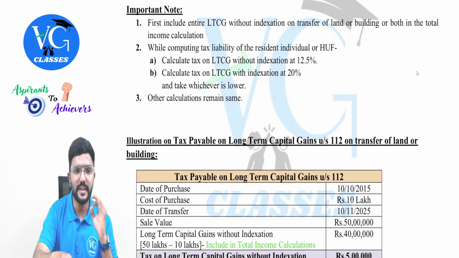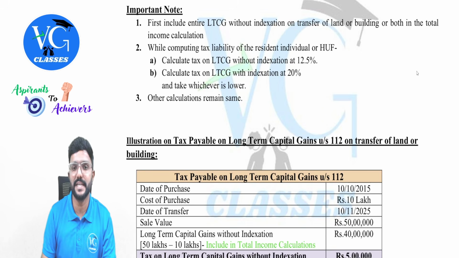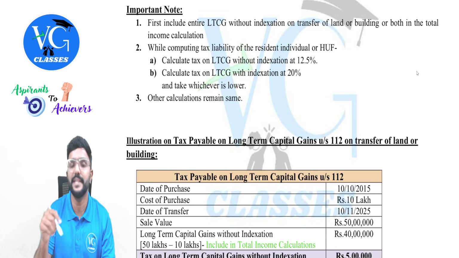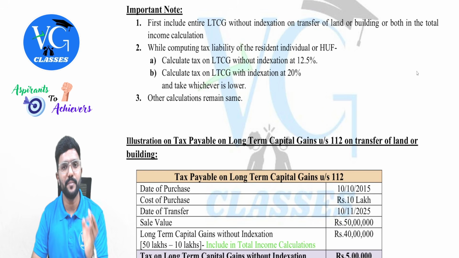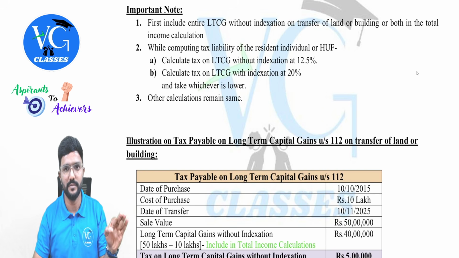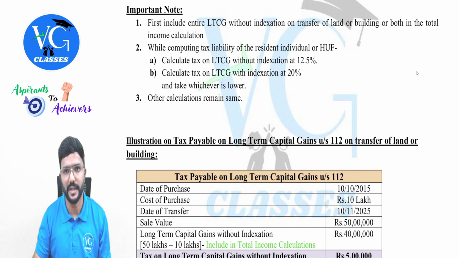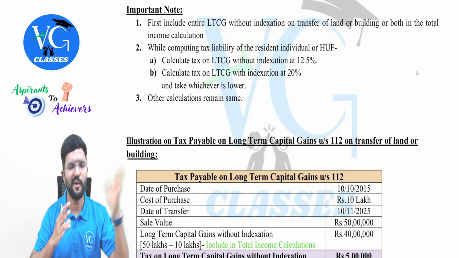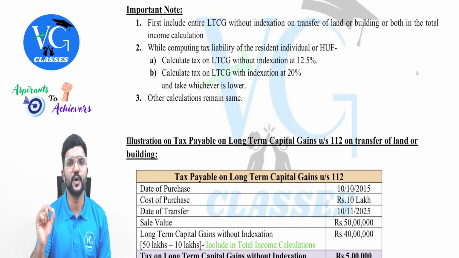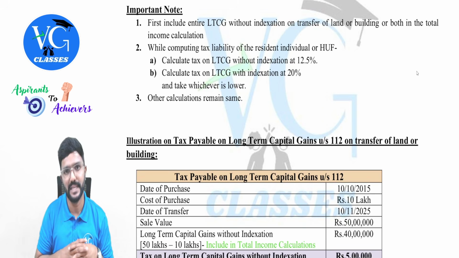I have given the important note here. Let me read it one by one. First, include the entire long-term capital gain without indexation on transfer of land or building or both in the total income calculation. So while computing the total income, compute the long-term capital gain without indexation and include such income under the head capital gains. But while calculating tax, we need to compute two figures. One is which we already computed. The other one, we need to compute long-term capital gain with indexation and apply the respective tax rates and take whichever is lower as tax liability.